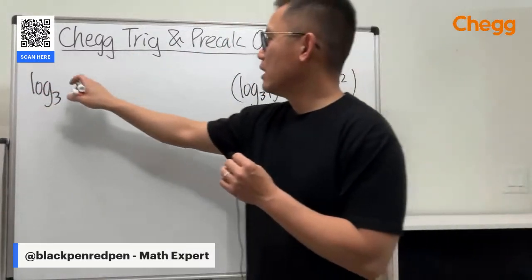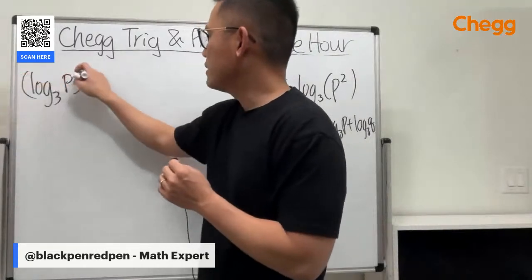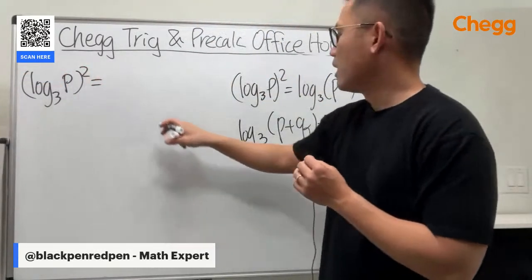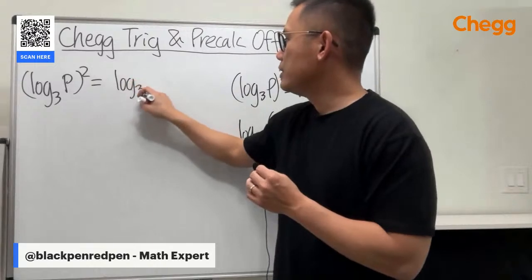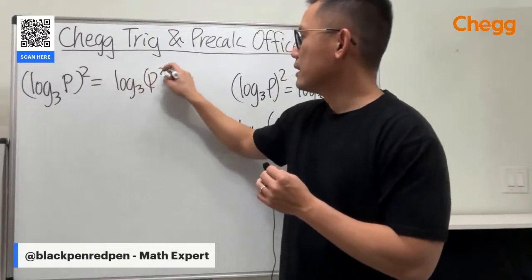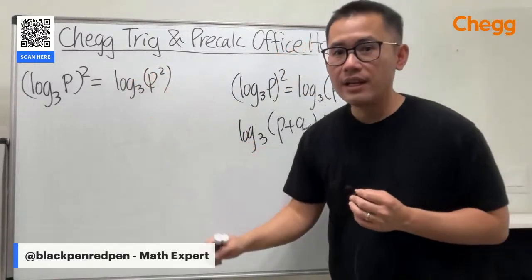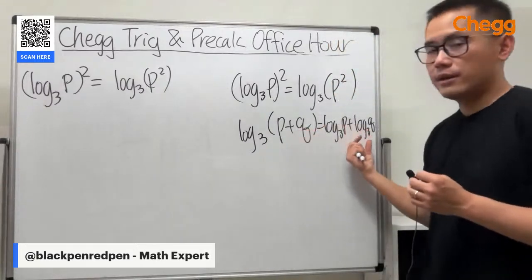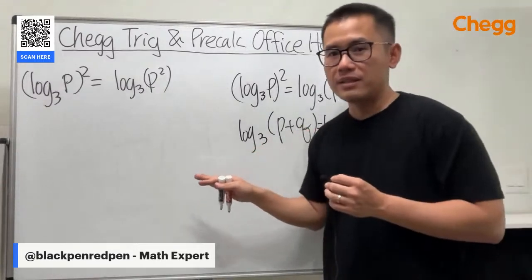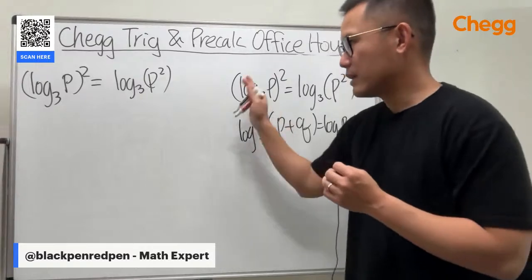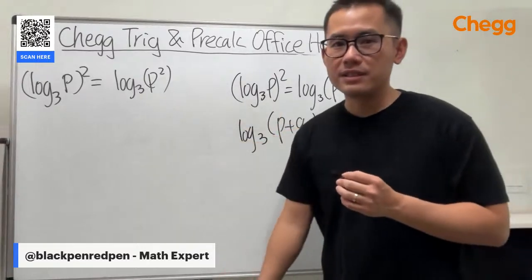Log base 3 of p squared equals log base 3 of p squared, like this. That's the first equation. And then the second equation has the q here and q here. But let's not worry about that now. Let's worry about that later. We can solve this first.